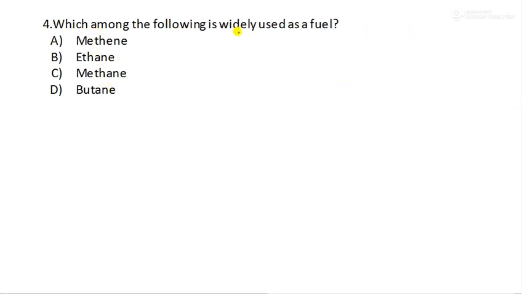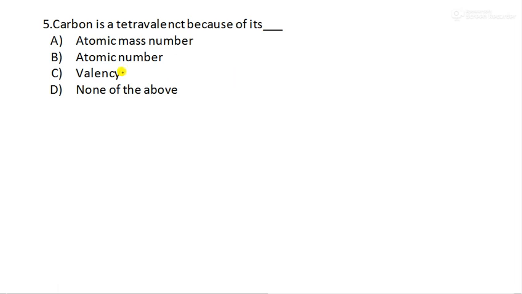Which among the following is widely used as a fuel? Yes, you guessed it right. It is methane. Option C is the correct one. Methane is mainly used as fuel, like the cylinder which is used to cook food. The gas present in your gas cylinder which is used for cooking food is methane. Remember this. Now moving to question number 5.